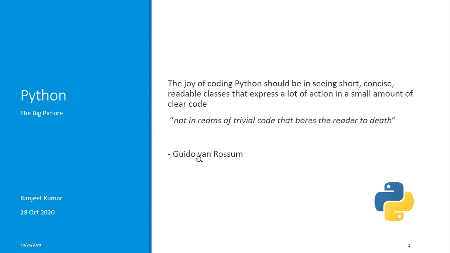The quote about Python, he said the joy of coding Python should be in seeing short, concise, and readable classes that expose a lot of action in a small amount of clear code, not a ream of trivial code that bores the reader to death. So he emphasized how you read the code. It should not be so boring that people are lost while reading the code. So he tried to solve this problem especially in Python, and that is why Python is so popular.